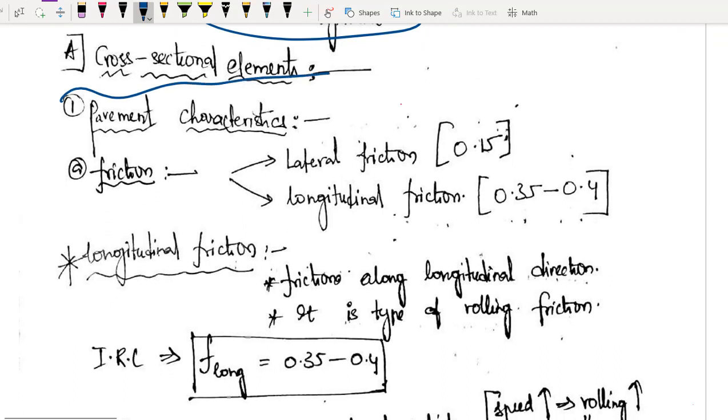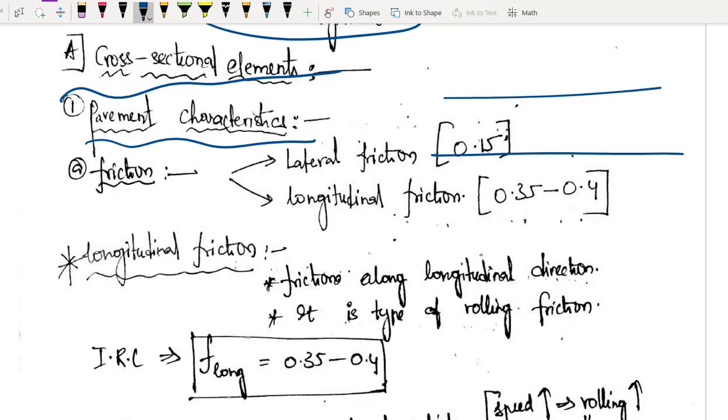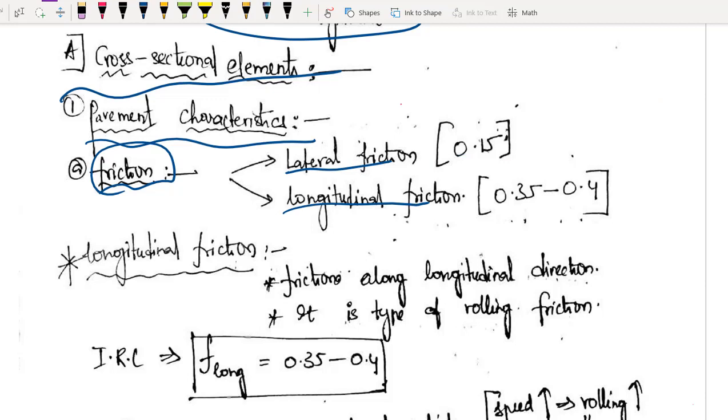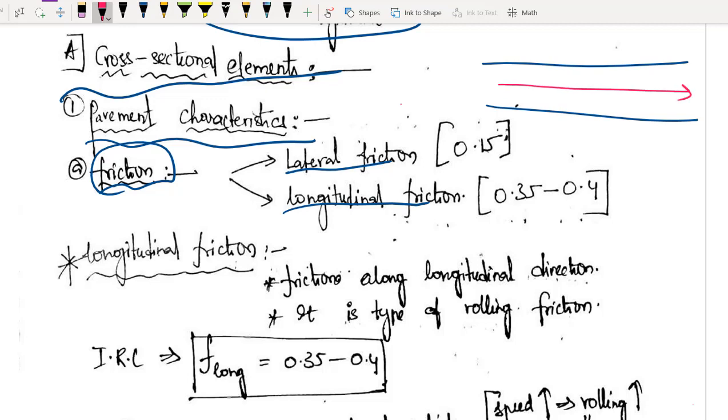See, the first thing I want to discuss here is pavement characteristics. When I talk about pavement characteristics, what is the most important characteristic in transportation? That will be my frictional force, right? So let me make it very clear. We have 2 types of friction. One is lateral friction, the other is longitudinal friction. But before that, what is longitudinal and what is lateral? If someone doesn't know, please do concentrate. तो ये हो जाएगा आपका longitudinal. Along the road, that will be your longitudinal, and this will be your lateral. I hope it is clear for you.